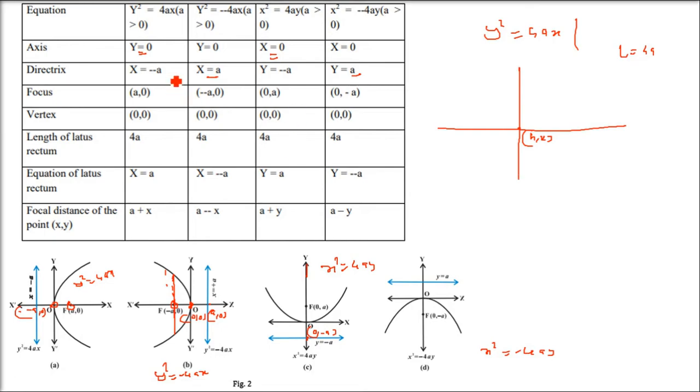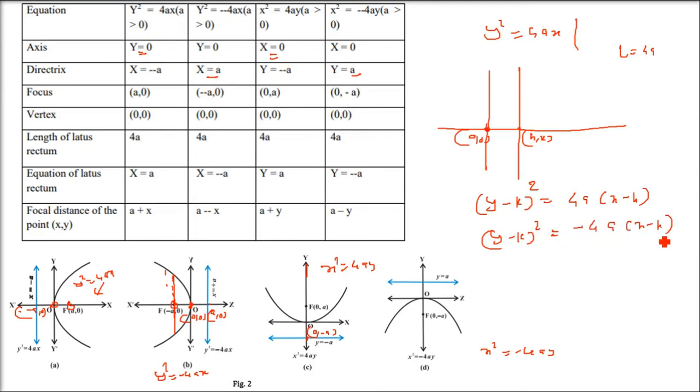The initial equation with (0, 0) as vertex was y square equals 4ax. Now that the vertex is shifted to (h, k), the equation changes: y minus k whole square equals 4a times x minus h. For the other direction, you just take it as minus 4a times x minus h.